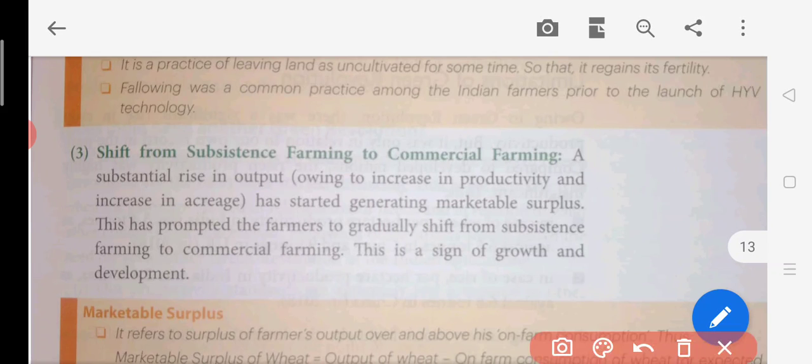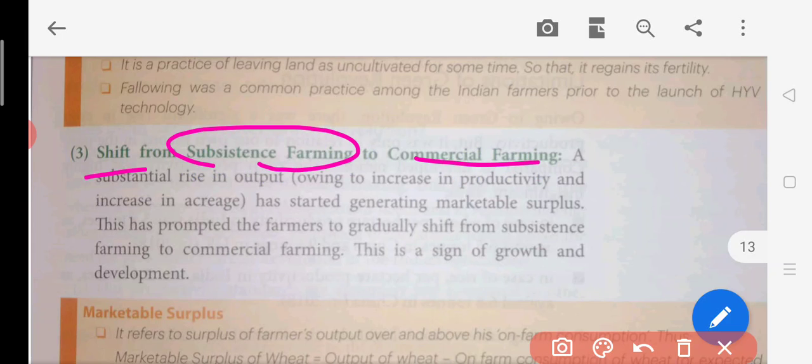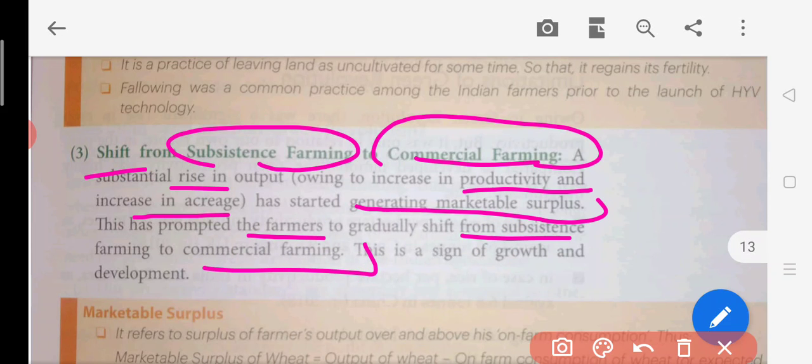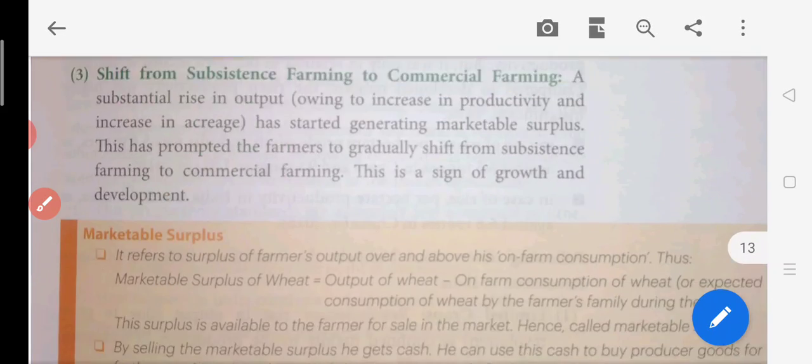Now, the shift from subsistence farming to commercial farming. In the very beginning, the farmer was simply thinking about subsistence, meaning just making a living. They just wanted their family to survive, and they were growing just enough crops so that their family could survive by eating such crops. Now commercial farming started. What does it mean? With a substantial rise in output owing to the increase in productivity and acreage, they started generating marketable surplus. Now they were producing more, and when this surplus came, it prompted the farmer to gradually shift from subsistence farming to commercial farming. Now they started thinking about making money. This was the advantage of the green revolution.